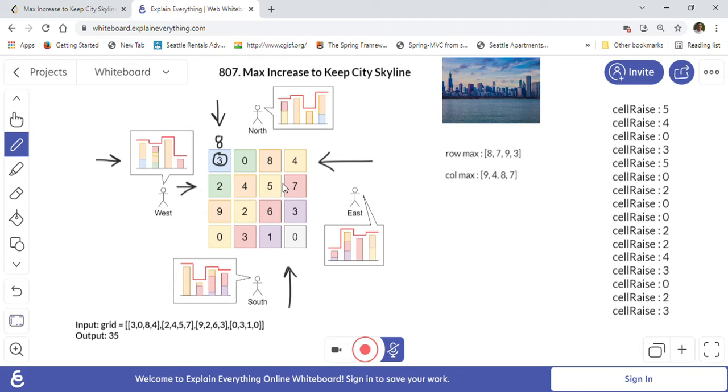Similarly, let me take these colors back again. If we want to change this cell, then we can make this cell 4 at maximum. 4 is the maximum height we can make.